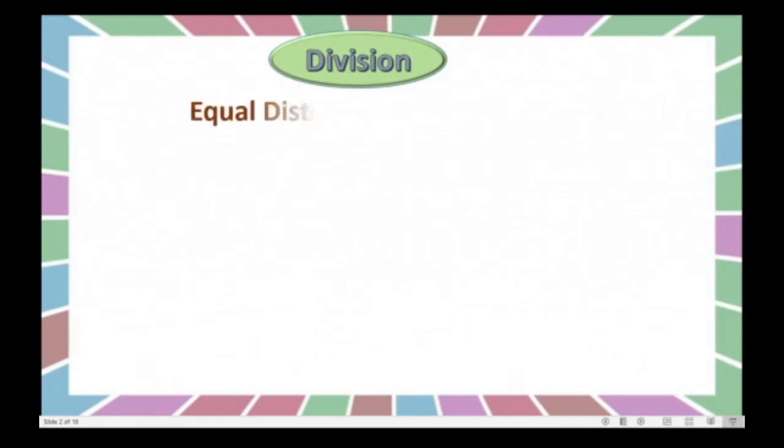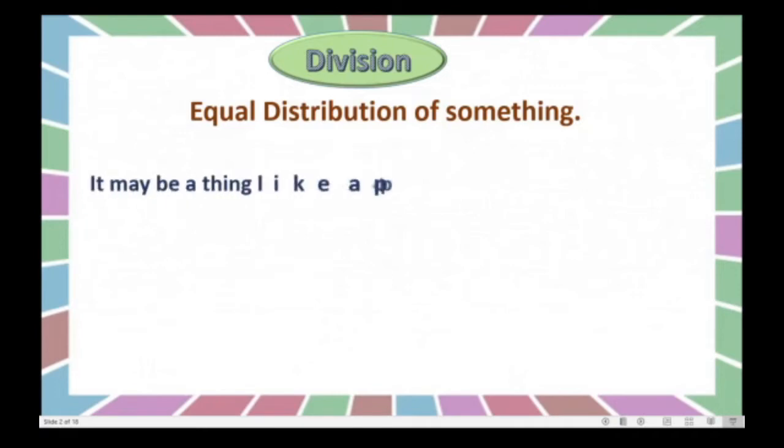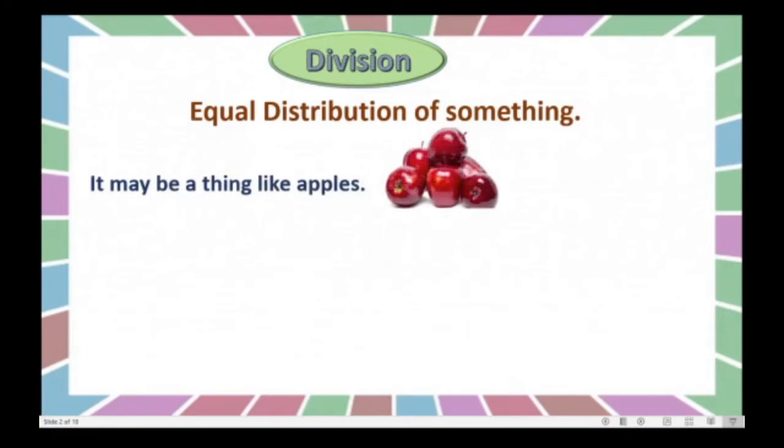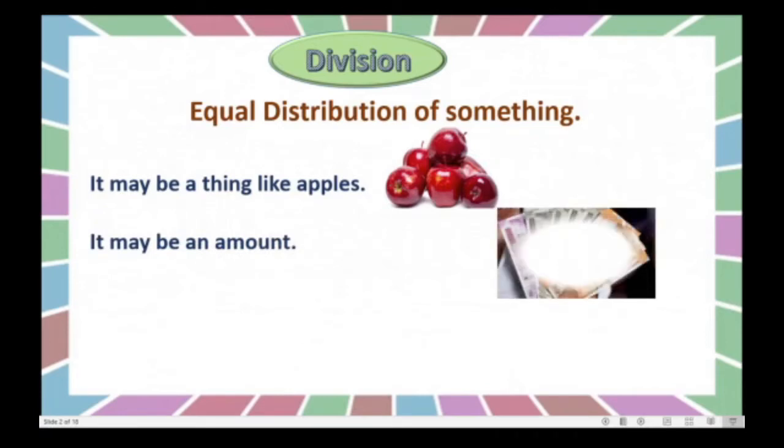Division, equal distribution of something. Yes, you know that division gives us equal distribution of something. It may be a thing like apples, or it may be an amount, money.